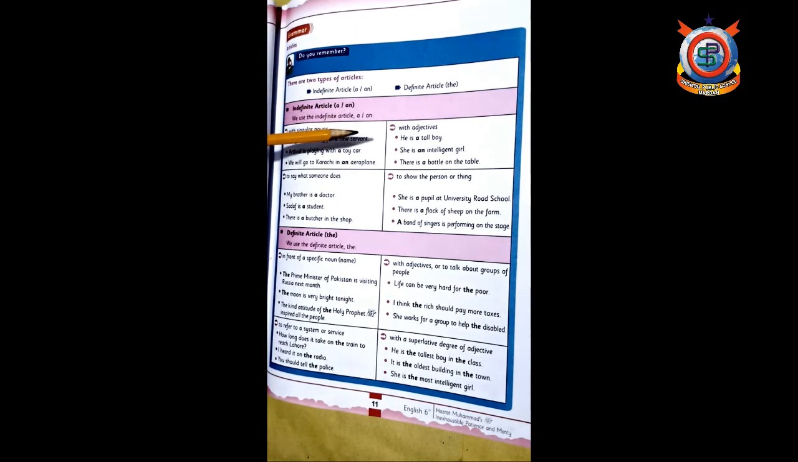We use the indefinite article a, an with adjectives, right. Adjectives are the words which say something about a noun. For example, he is a tall boy, she is an intelligent girl, there's a bottle on the table.